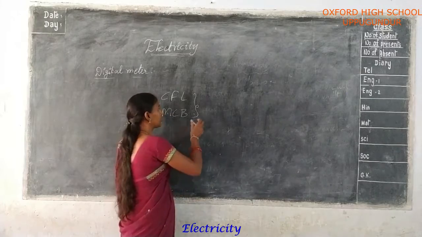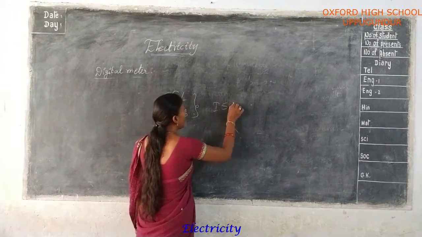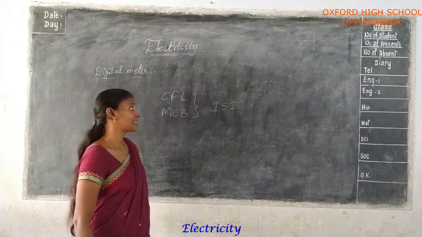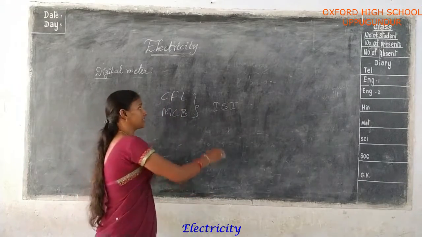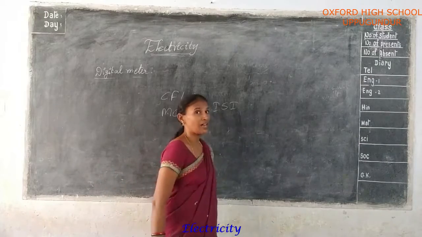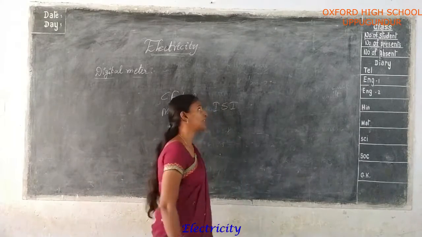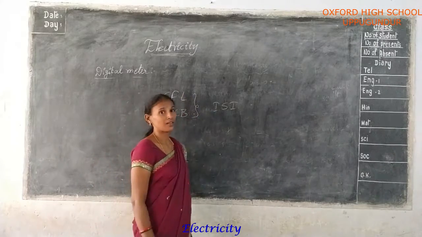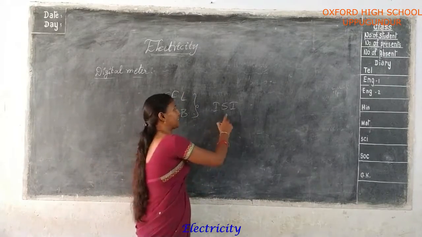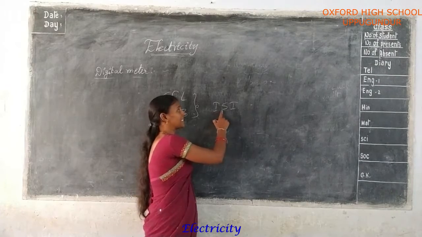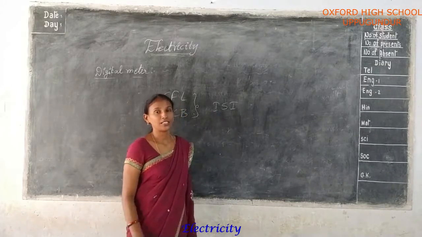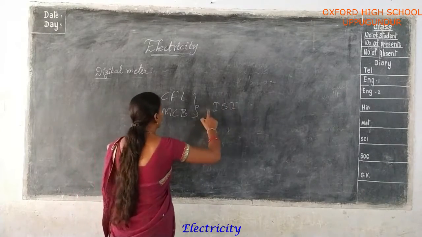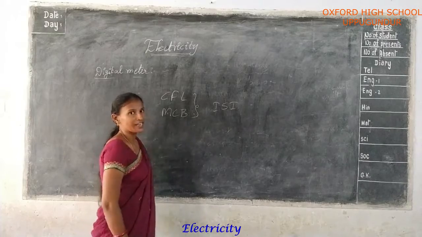Okay. So why is the ISI mark mainly used on these materials? This is a standard for the materials. That's why it is used on this type of materials. ISI, I means Indian Standards Institution. So that's why this type of mark is used on the materials. Okay, you understood?